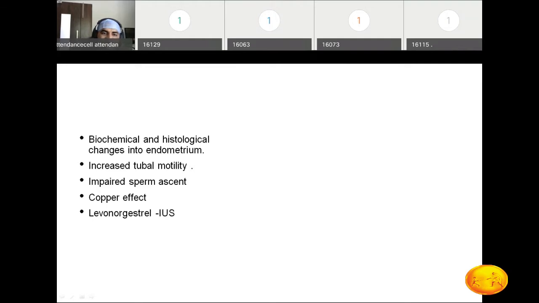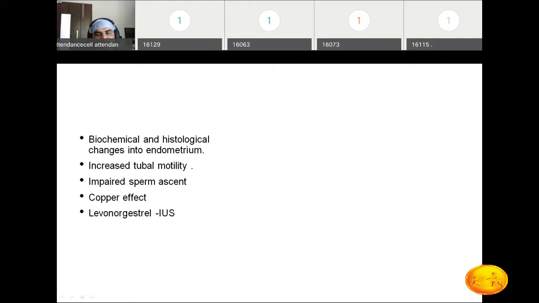Third is impaired sperm ascent, a mechanical barrier to the sperm ascent. The sperm are deposited into the vagina, then cross the cervix. Because of this intrauterine device, the sperm ascent is prevented.